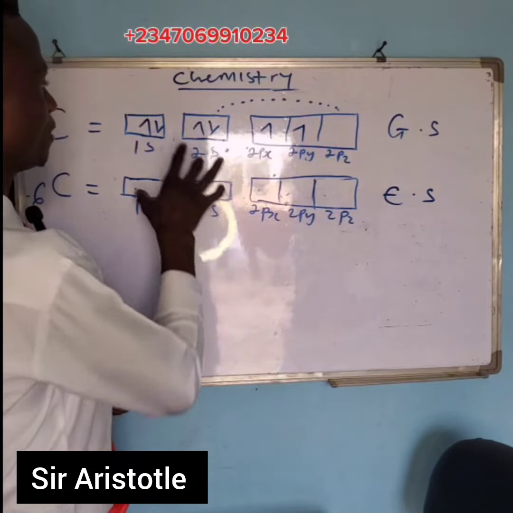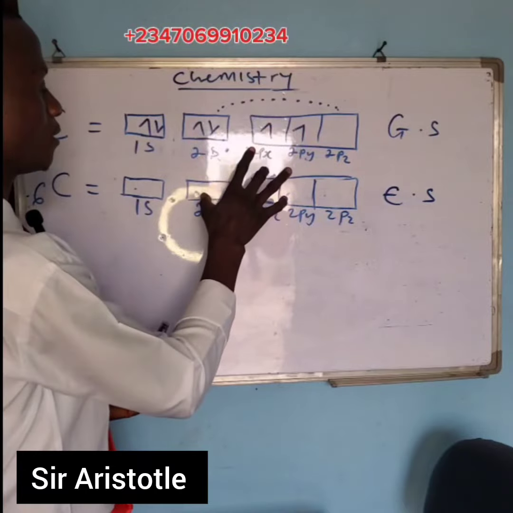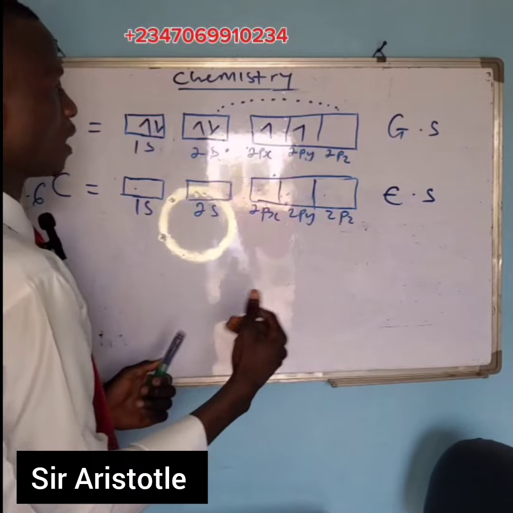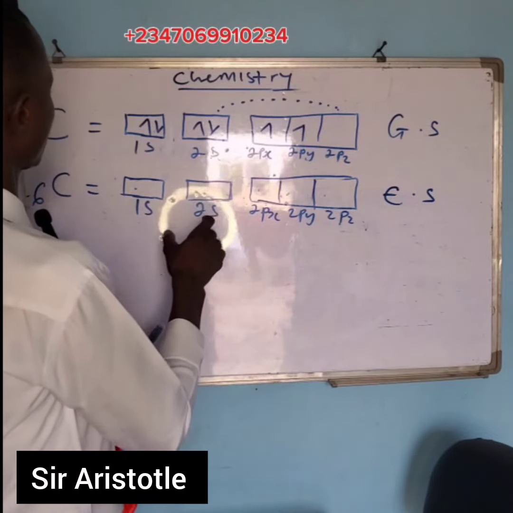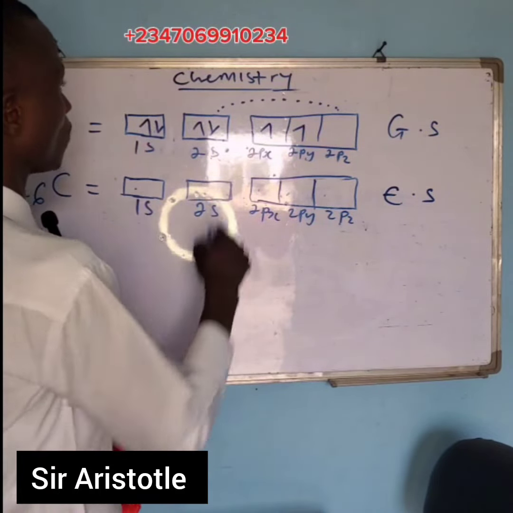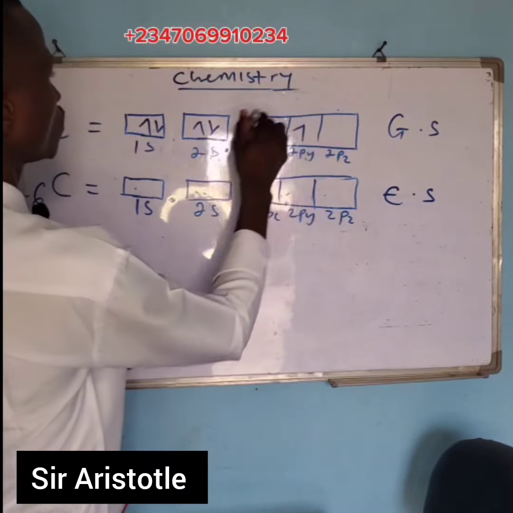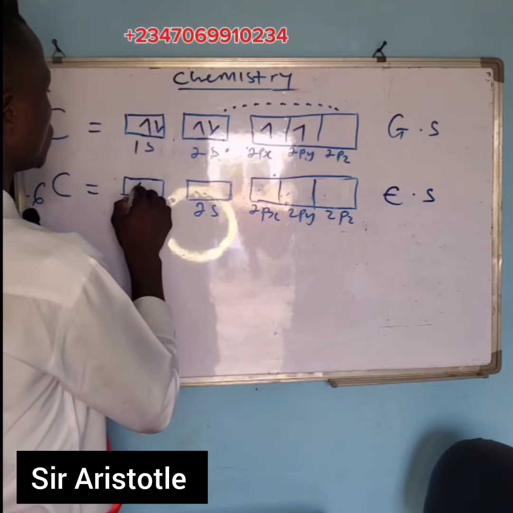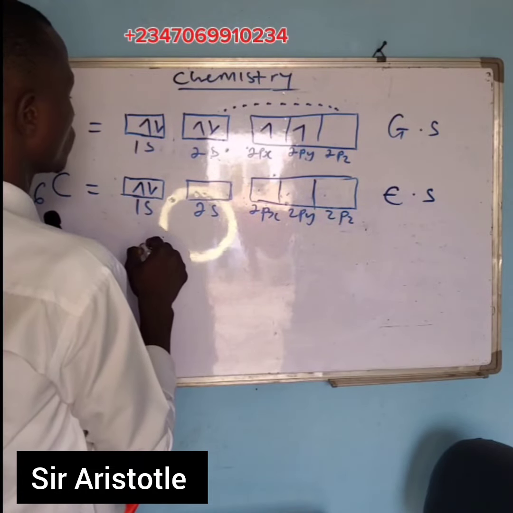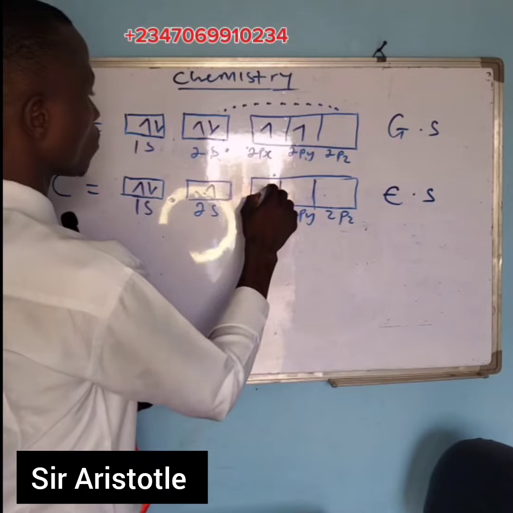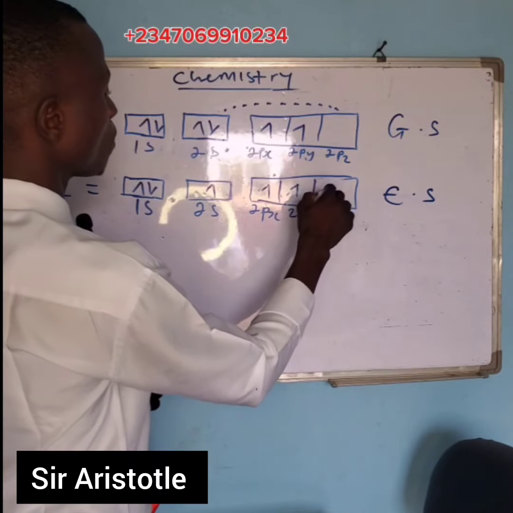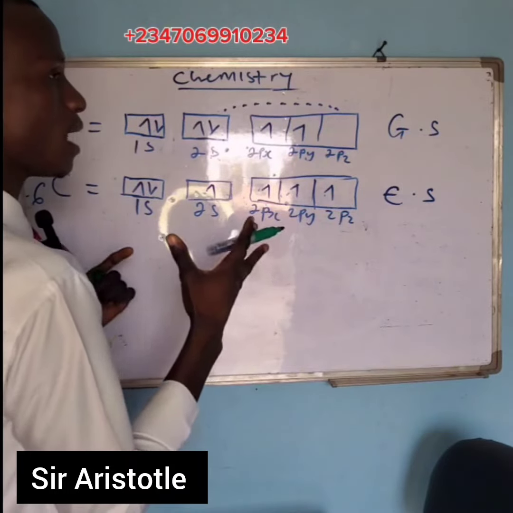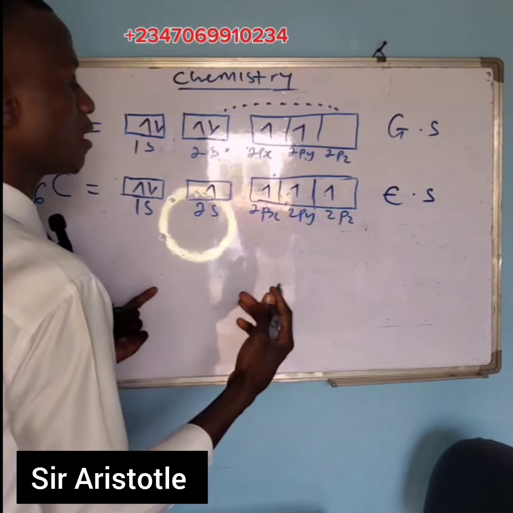There are rules for assigning the electrons to each orbital, like the Aufbau principle, Pauli exclusion principle, and Hund's rule. But in the excited state, something remarkable is happening to the carbon. One of the electrons in the 2s is promoted to the vacant orbital of the 2pz. That is to say, we are going to have 2 electrons in the 1s, 1 electron in the 2s, 1 electron in the 2px, 1 electron in the 2py, and 1 electron in the 2pz. From here, carbon is ready to form a bond with other atoms.